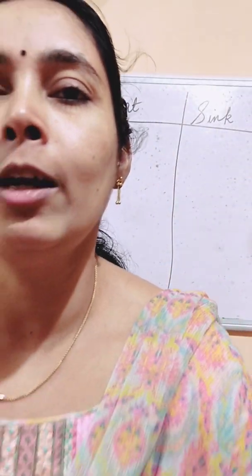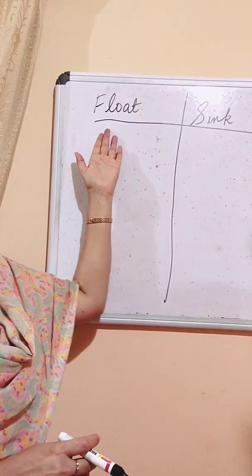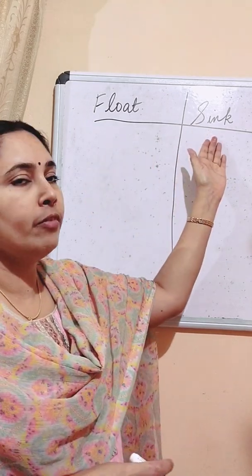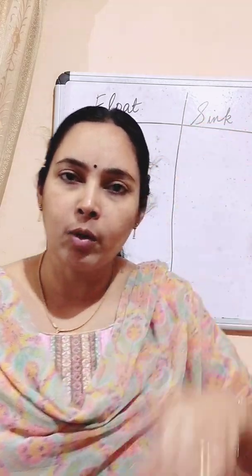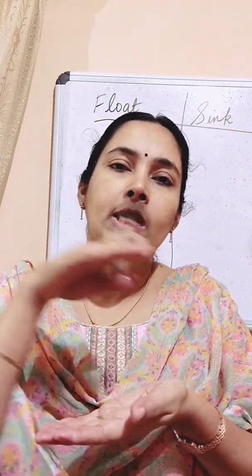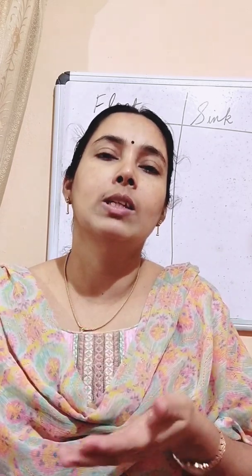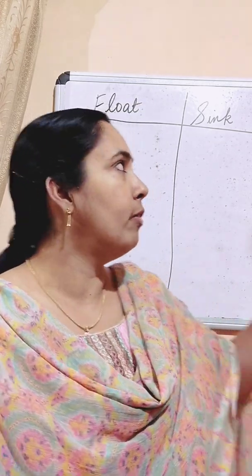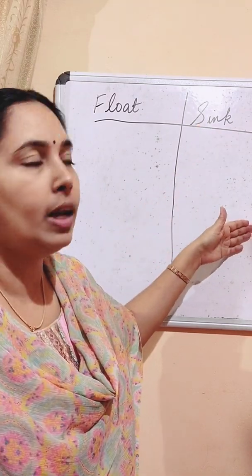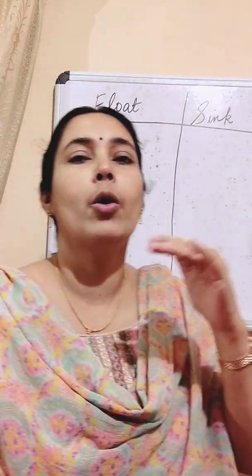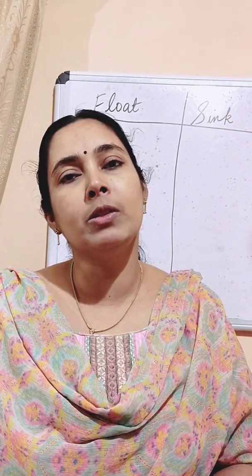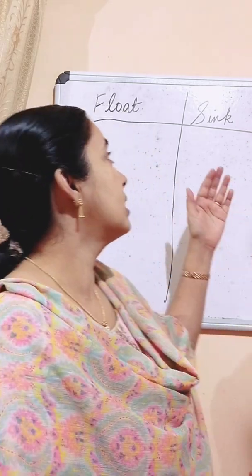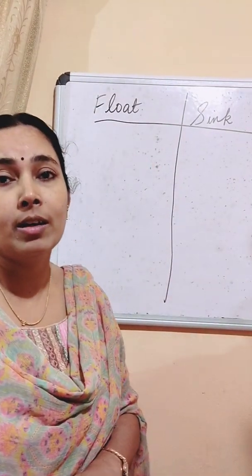Okay. So what do you understand from this? Lighter objects float on the surface of water and heavier objects will sink to the bottom of water. Sink means they will go to the bottom of water. Float means they will remain at the top of water or on the surface of water. So heavier objects will sink in water and lighter objects will float on water. Is it clear?